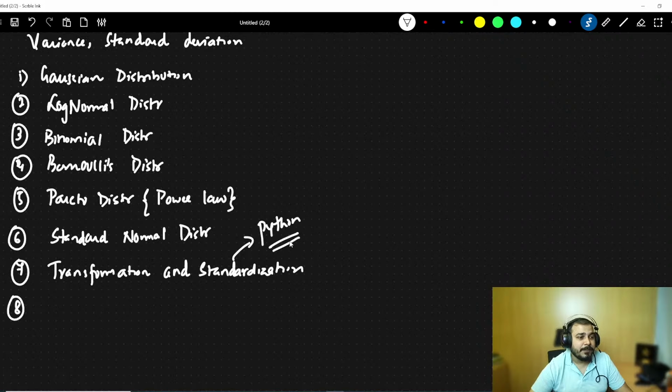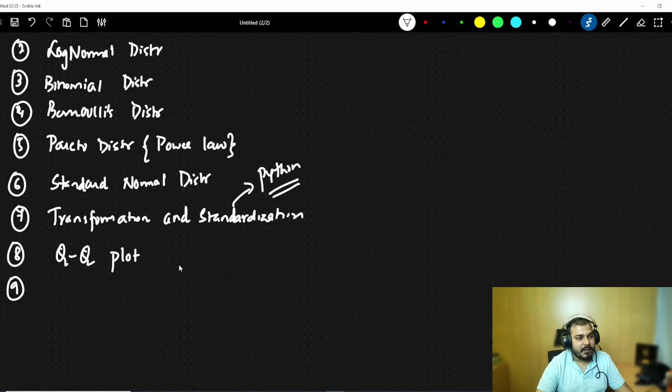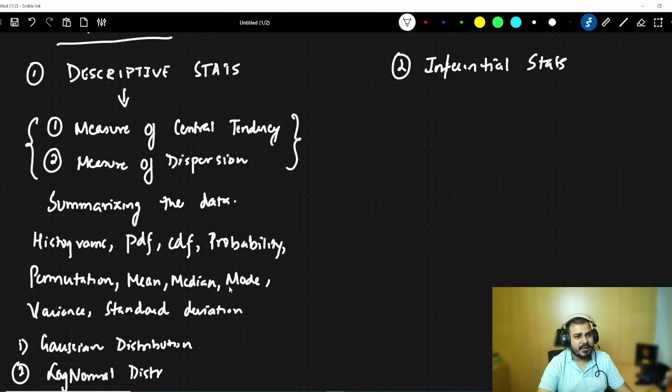We'll also discuss something called the QQ plot. We'll try to find out how to determine whether a distribution is a normal distribution or not. We will discuss all these things. These are some of the topics that I have written.